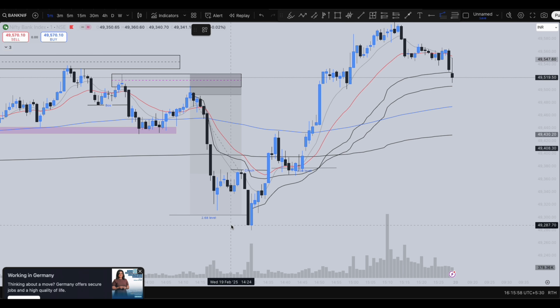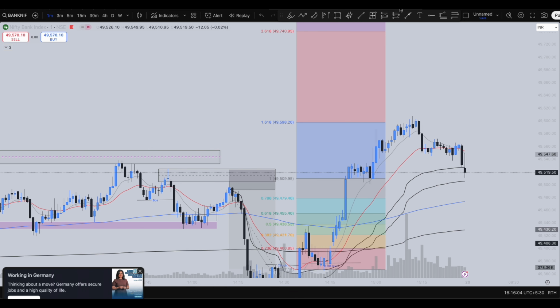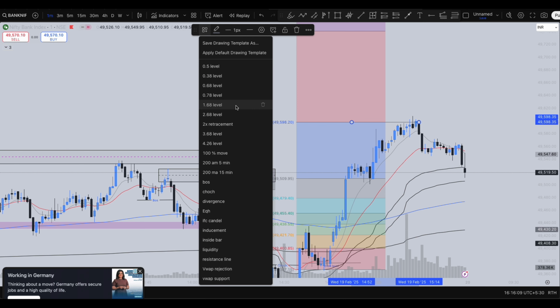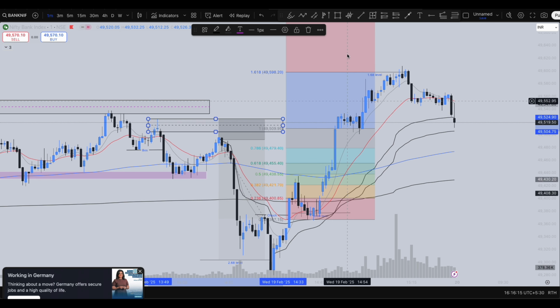So if you try to plot the fib extension levels, the common point between this to the common point between this to the common point between this, you could have targeted the 1.68 level as same as in Nifty 50. And this is the 1.68 level, guys. Or you could have targeted the first target around this zone as 100% target also.